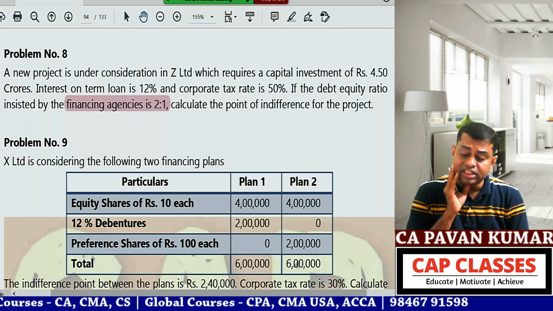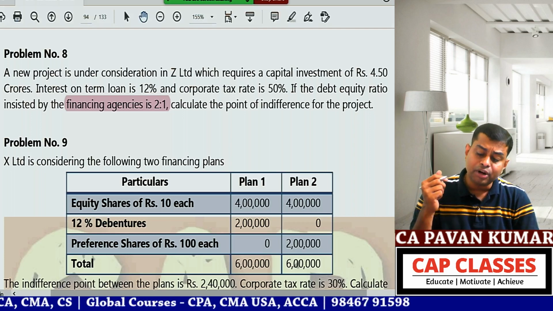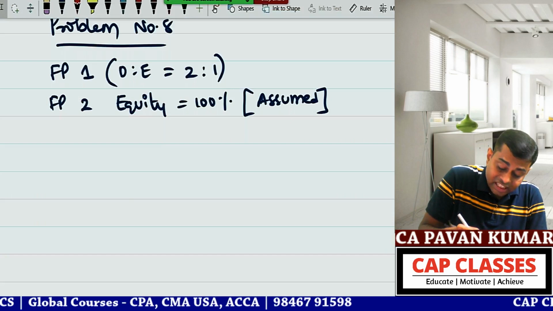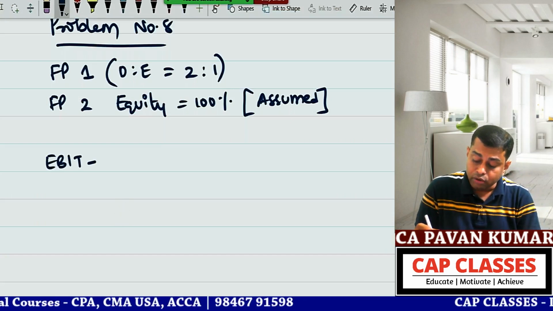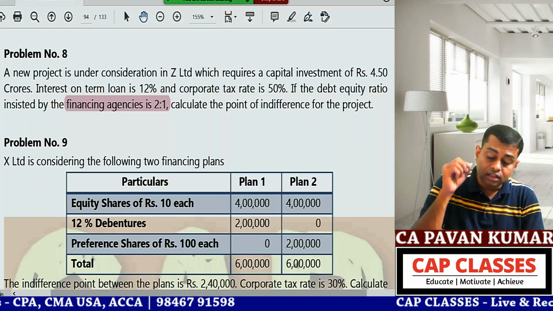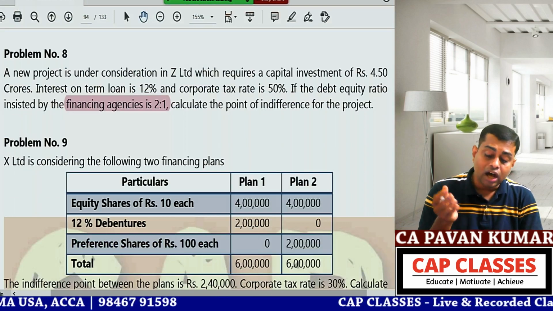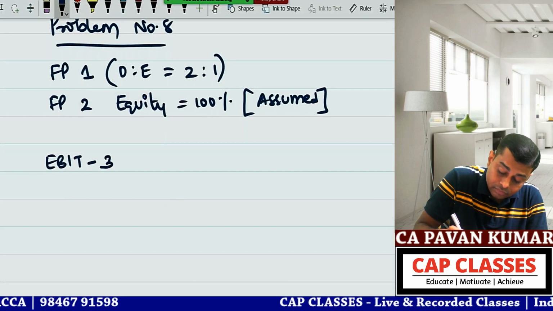The new project requires capital investment of 4.5, interest 12%, corporate tax rate 50%. That's all. So EBIT remains EBIT only, minus financial plan 1. Can you tell me the interest? Out of 4.50, debt is 2 portions. That means 3 crores is the debt. On that 12%, 3 crores into 12% is 36 lakhs.